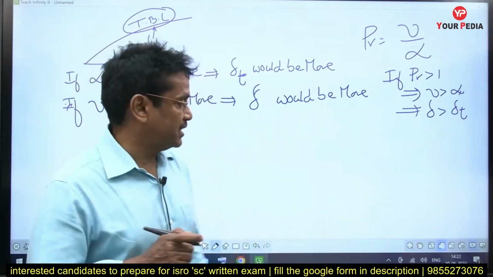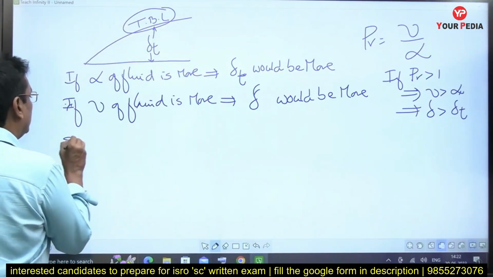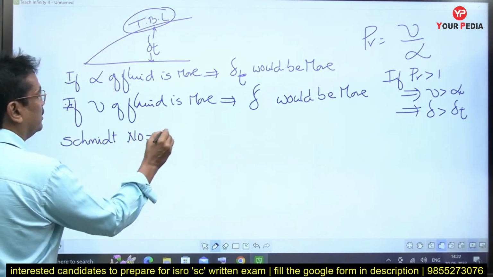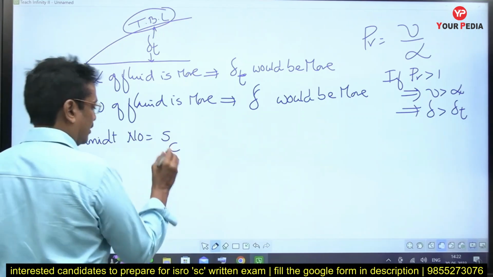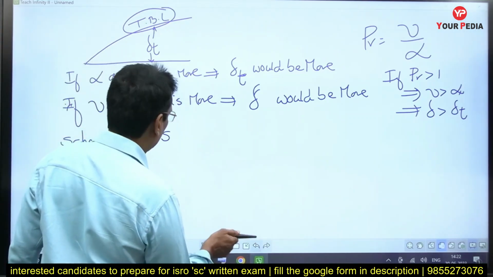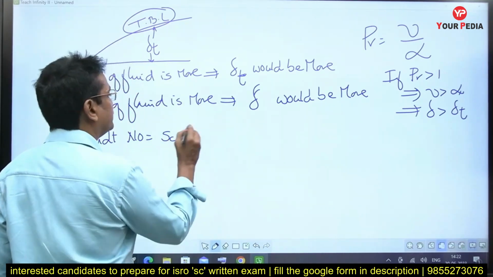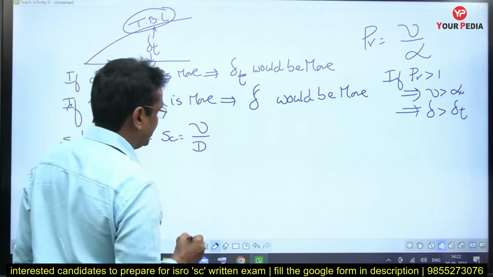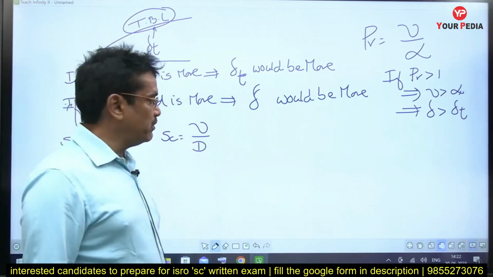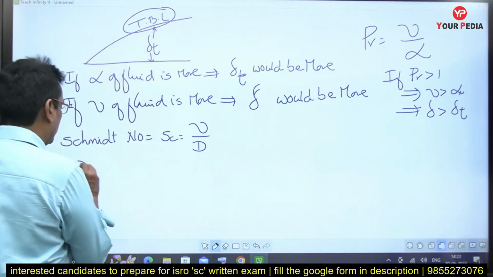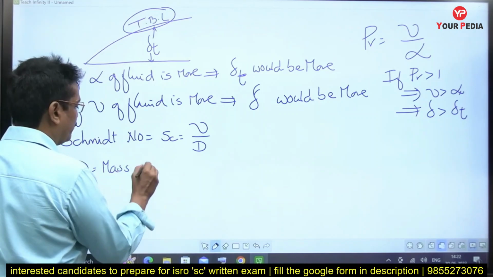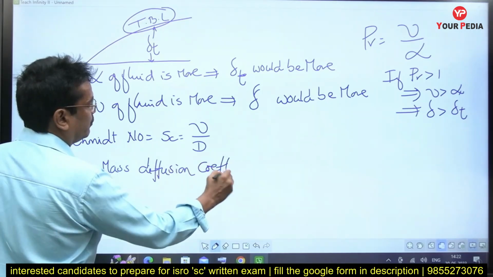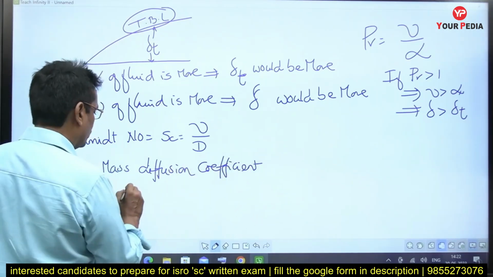That is called the Schmidt number, SC. Schmidt number is the ratio between the kinematic viscosity and the mass diffusion coefficient D. D is called the mass diffusivity or mass diffusion coefficient.